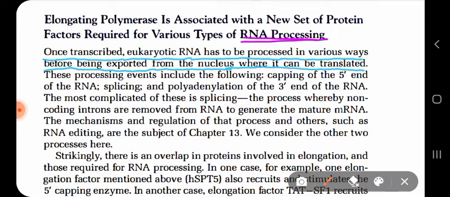Now, these are all secretory proteins, but for the proteins needed by the cell itself, the ribosomes are located in the cytoplasm as well. So before that we have to export the mRNA from the nucleus to the cytoplasm, and for this reason we have to process this mRNA, because we need to stabilize the RNA structure for some time until translation occurs.